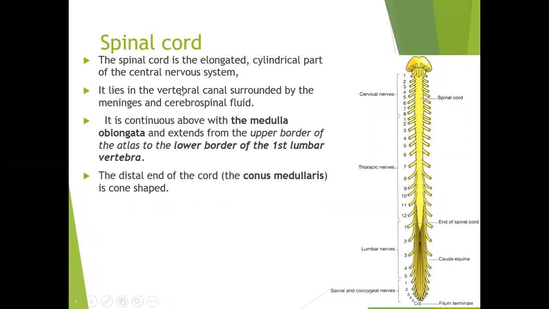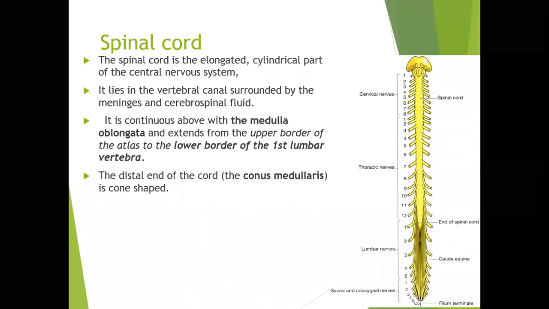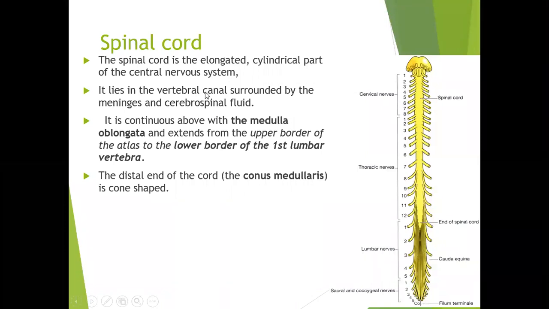So this spinal cord is present within the vertebral canal of the vertebrae, surrounded by meninges. It is also covered by coverings called the meninges. There are three layers: the dura mater, pia mater, as well as the arachnoid mater. It is also covered by a fluid called the cerebrospinal fluid, within which the spinal cord easily floats.